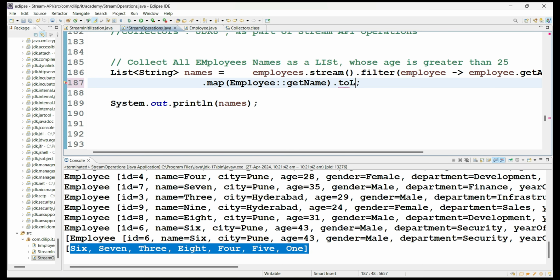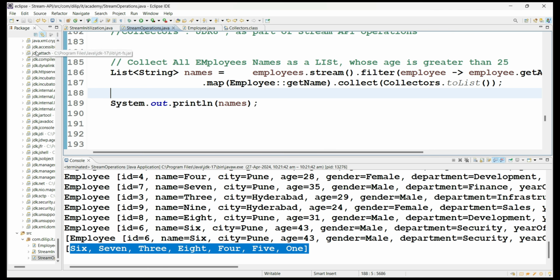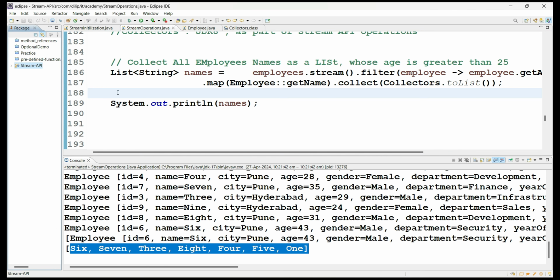Like we discussed in the previous example, we can directly use toList. So it's all about our comfort or what Java version you are using. If you are using Java 16 or greater, then you can directly use toList. If you are working with Java 8 or 11, then you have to go with this approach only, because directly calling toList will not work. I am going with Java 17 as part of this tutorial. Fine.